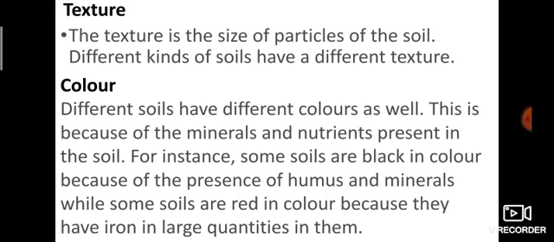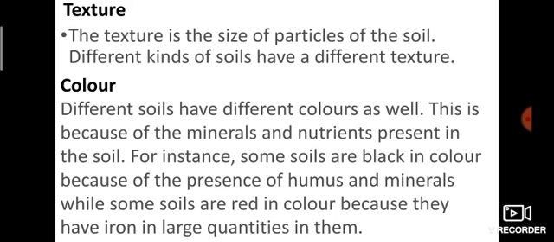Okay. Then color. Different soils have different colors as well. This is because of the minerals and nutrients present in the soil. For instance, some soils are black in color because of presence of humus and minerals, while some soils are red in color because they have iron in large quantities.